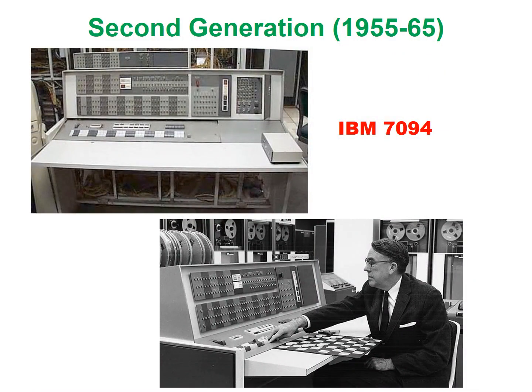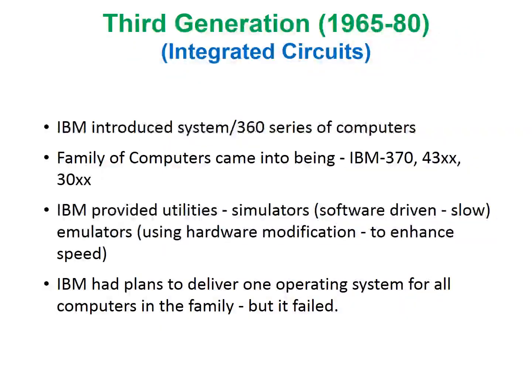Here is the IBM 7094 computer, which was totally different from 1401 in its design and functionality. This computer was called the faster and larger computer. This is how the computers were in the second generation. The next generation of computers, what we are going to see, is the third generation. This generation computers were based on integrated circuits as the central components.